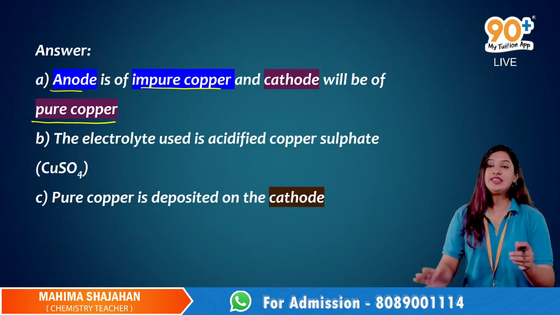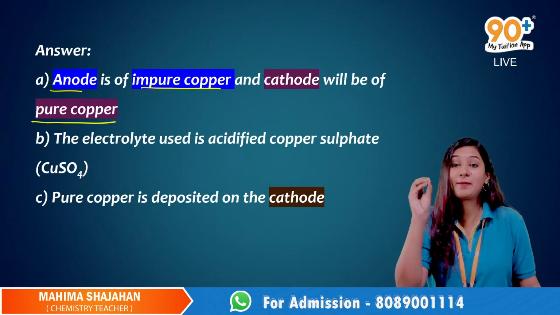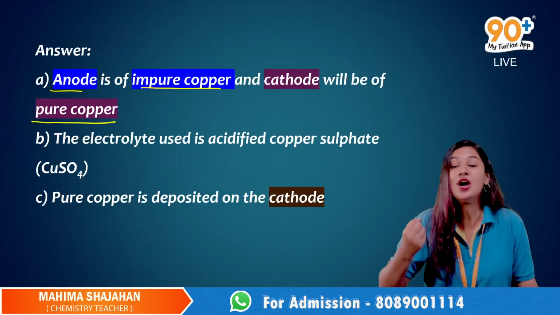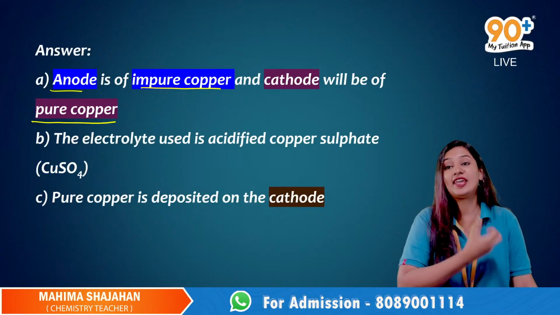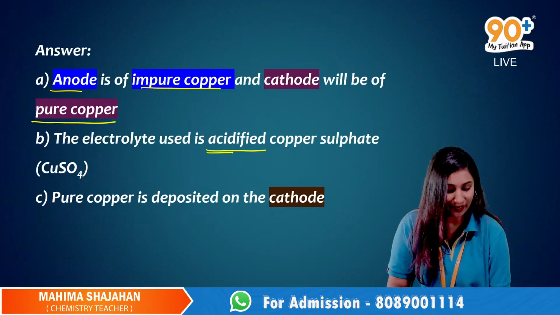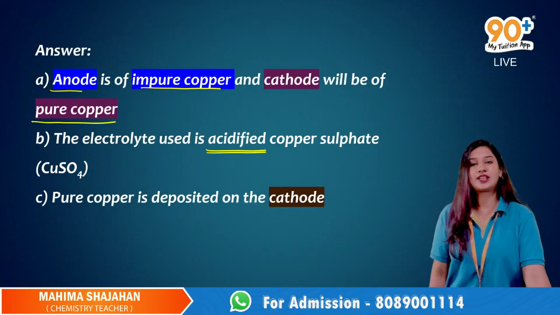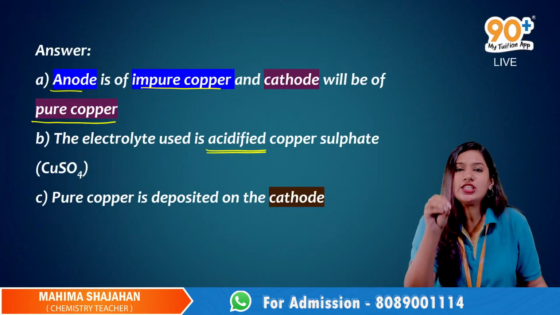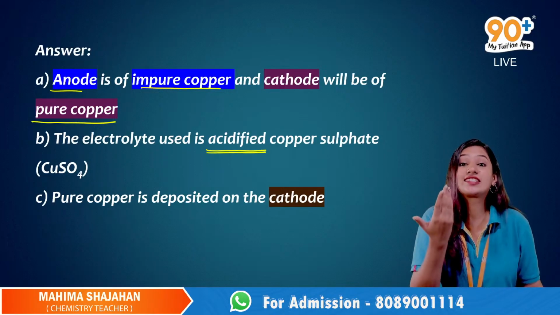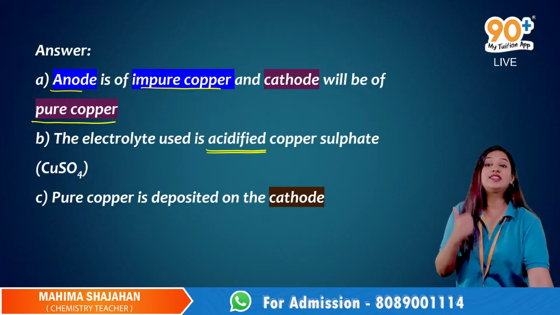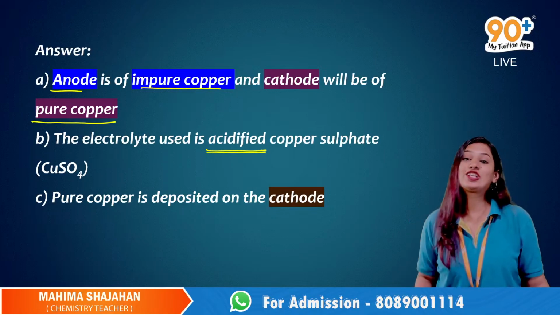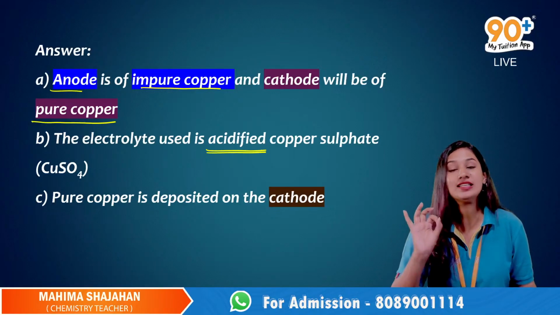Is it clear? Yes. And the electrolyte is the salt solution of our metal itself, right? Yes. Since they are asking about copper, we will take copper sulfate as our electrolyte. And as you can see, it is acidified, right? Acidified copper sulfate. That means we add some dilute sulfuric acid to the copper sulfate. Why? It is to increase the conductivity. We acidify it to increase the conductivity. Alright? Yes. So the electrolyte is acidified copper sulfate.